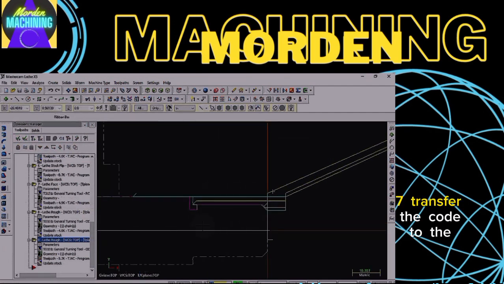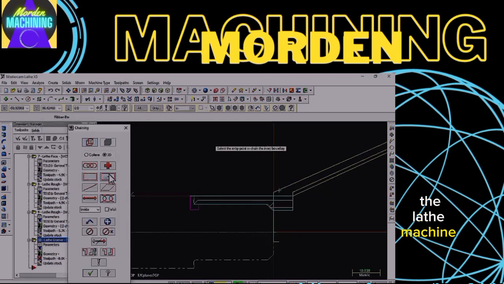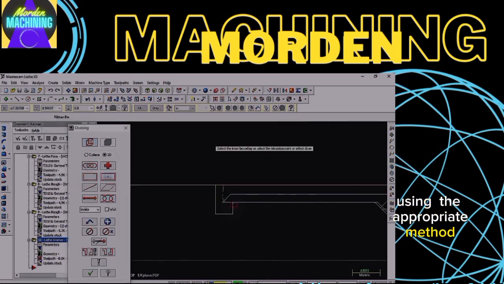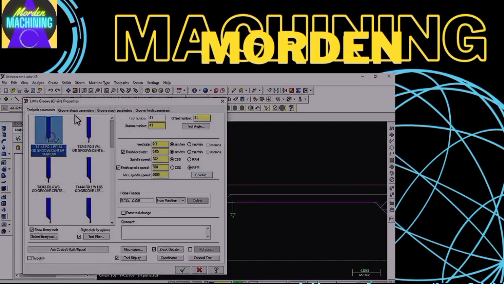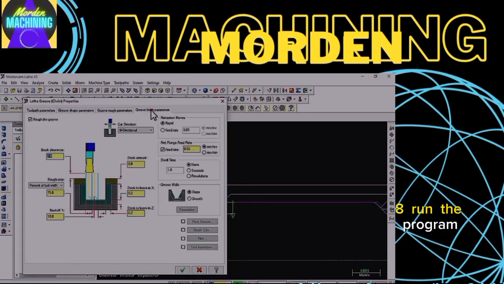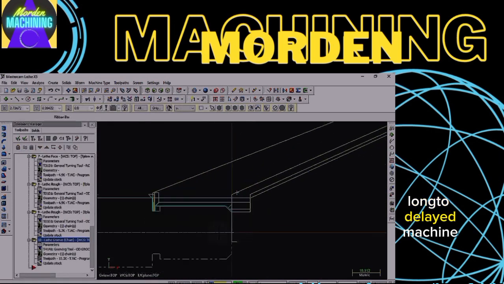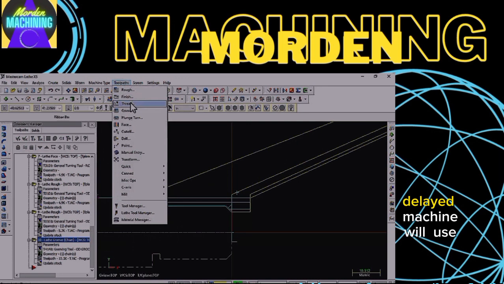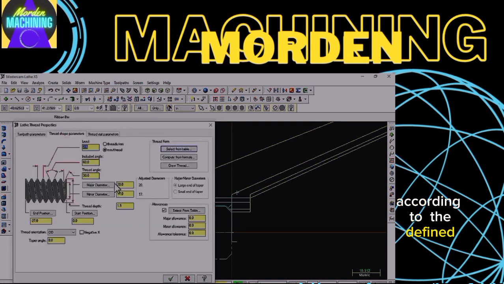Seven. Transfer the code to the lathe machine. Transfer the G-code to the lathe machine using the appropriate method, such as via USB drive or network connection. 8. Run the program. Load the raw material onto the lathe machine and run the program. The lathe machine will use the G-code to create the part according to the defined tool paths.